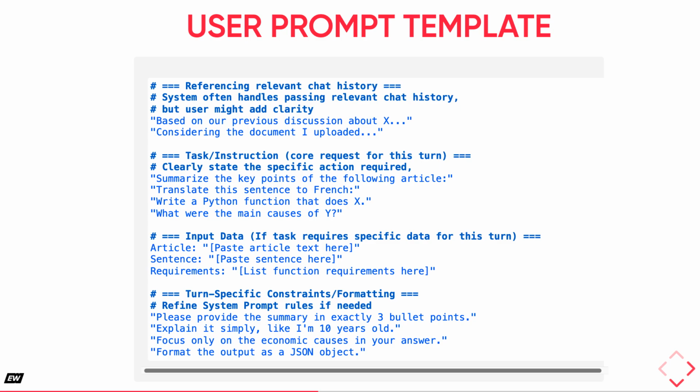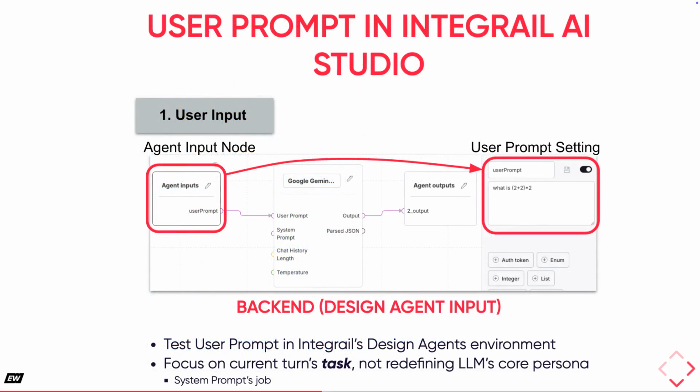A key takeaway is that a well-formed user prompt should be self-contained, providing all necessary information for the LLM to effectively address the immediate request. This slide illustrates how user prompts are managed in the design environment of Integrail AI Studio. The agent input node receives the user prompt, which is then fed to the LLM node.